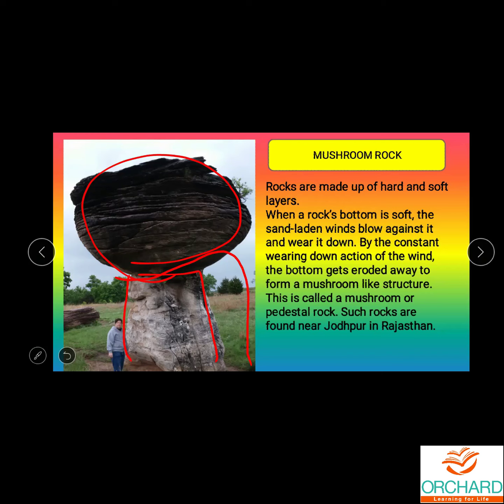So what kind of structure do we get? Mushroom structure. So we call it mushroom rock, or otherwise known as pedestal rock. These kinds of rocks are found near Jodhpur in Rajasthan. Most of the mushroom-like rocks are found in Rajasthan.